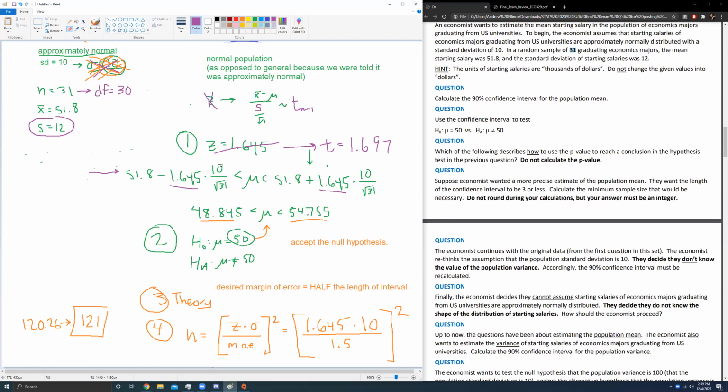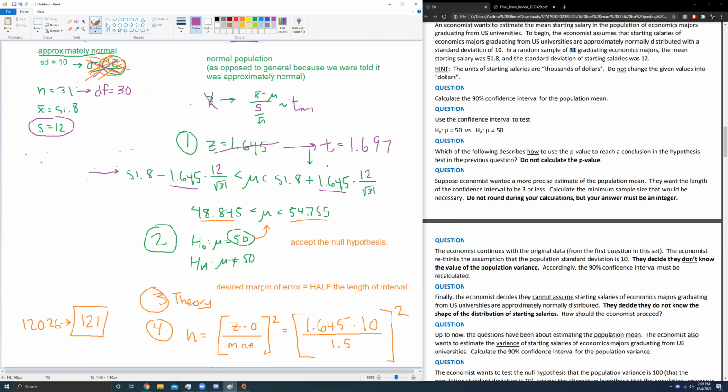Is it the t or the s? It's not the t. It's the s. It's the standard deviation. So we will continue to use the z distribution because the central limit theorem says we can. But we got rid of the population standard deviation from before, so we're going to continue using 12 as our sample standard deviation.